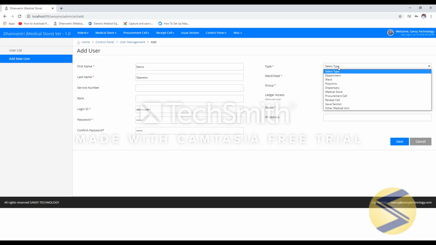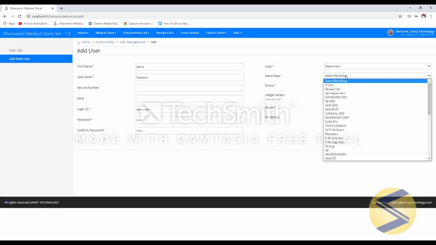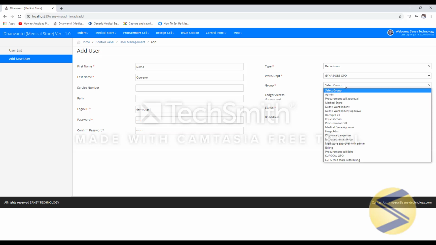I'll be creating a user ID for one department, Gyne OPD. In group, you can choose the applicable group. Group defines the rights to the user.